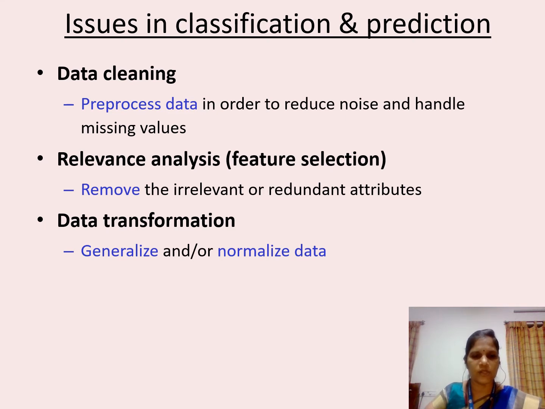Next, data transformation. It can be done in the form of generalization and normalization. Generalization uses the concept of concept hierarchies. Here, low-level primitives are converted into high-level concepts. Say for example, the low-level primitive street can be converted into a high-level concept like city or state. Normalization is done to standardize the data. It ranges from -1 to 1 or 0 to 1.